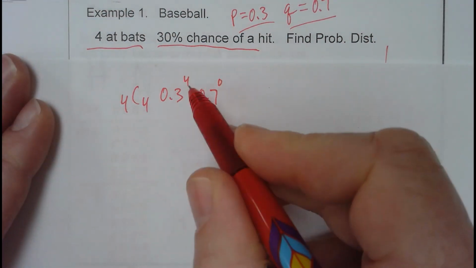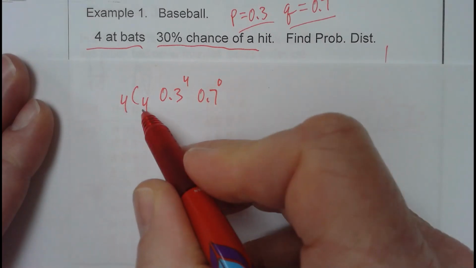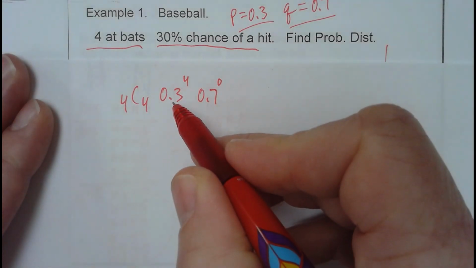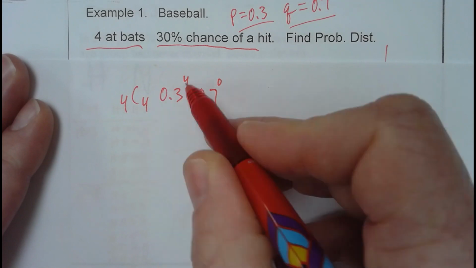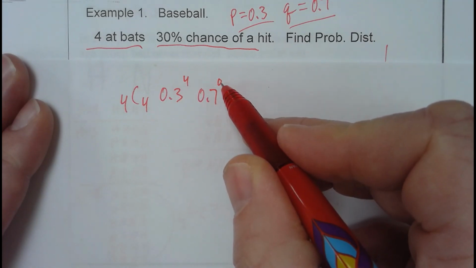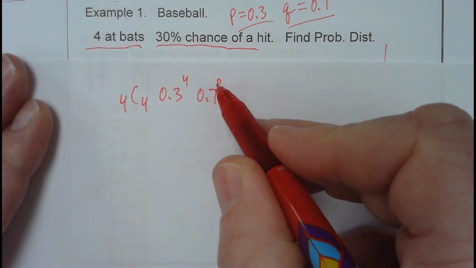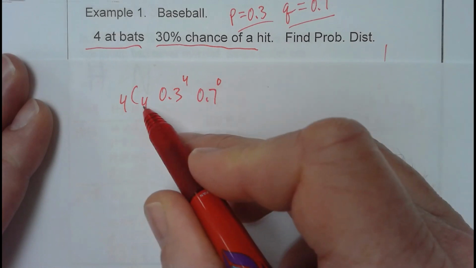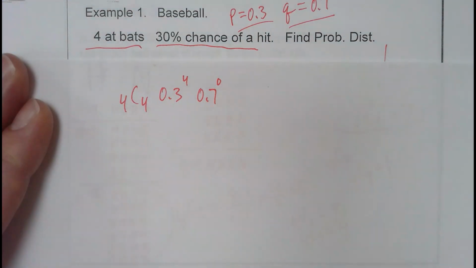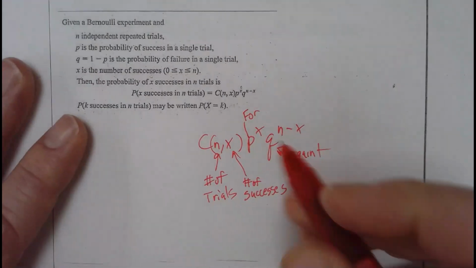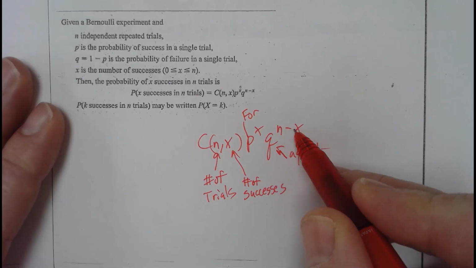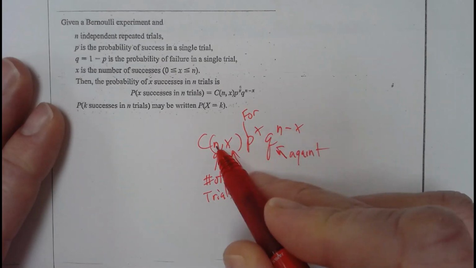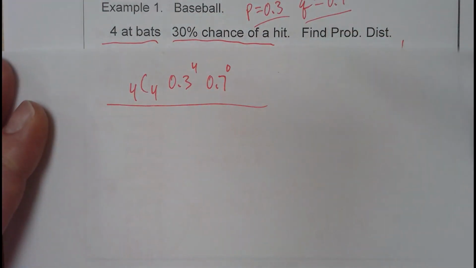So this and this match, because this plus this has to be equal to the total number of trials. If you think about it, if we do this plus this, the negative x and the positive x cancel out, and that would just be the number of trials. All right, so that would be the first situation where we have 4 hits. That's the probability of this.